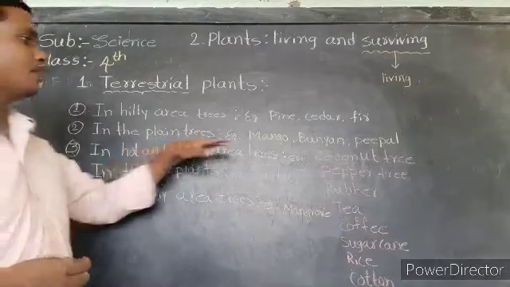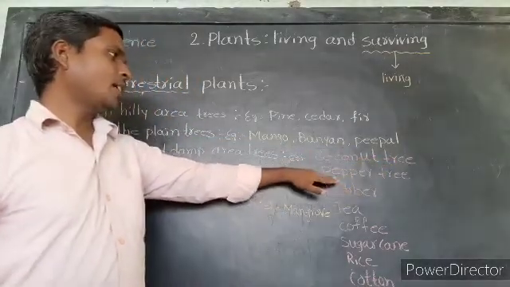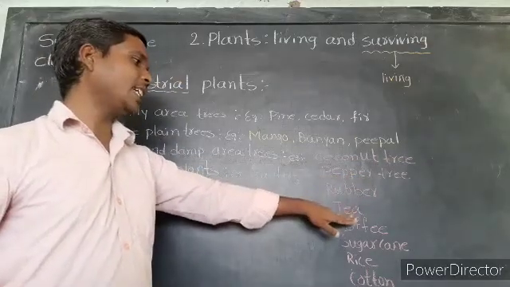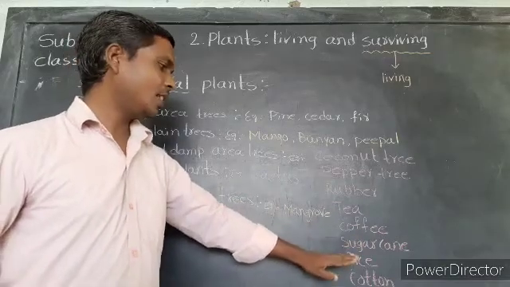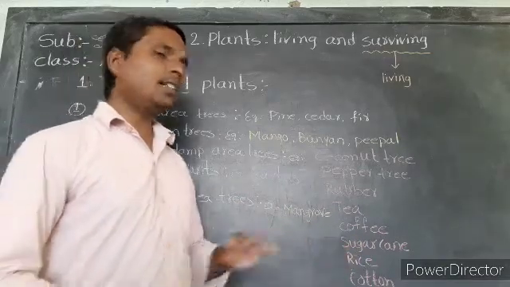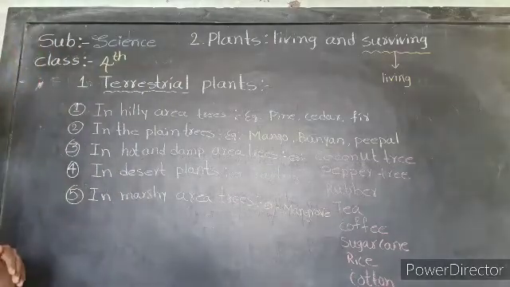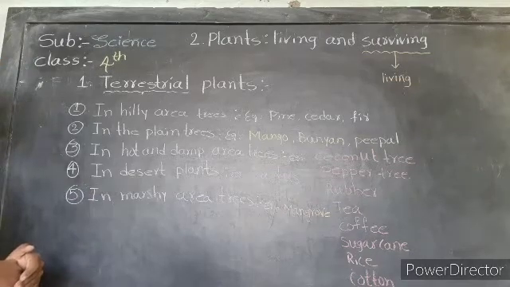For example, coconut tree, pepper tree, rubber plant, tea plant, coffee plant, sugar plant, and next rice plant and cotton plant. These are examples of hot and damp area trees.